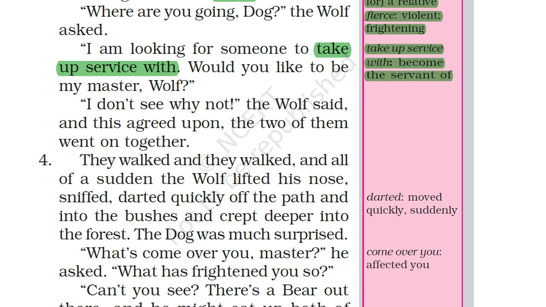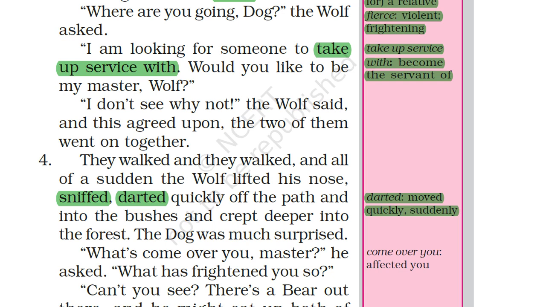Then they walked and walked. So both wolf and dog are walking, and suddenly what? Wolf lifted his nose. So wolf tried sniffing with his nose, sniffed, right? So smelling a different smell. That means sniff. And darted. Darted means moved quickly, suddenly.